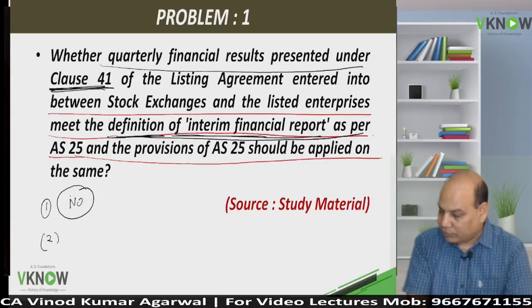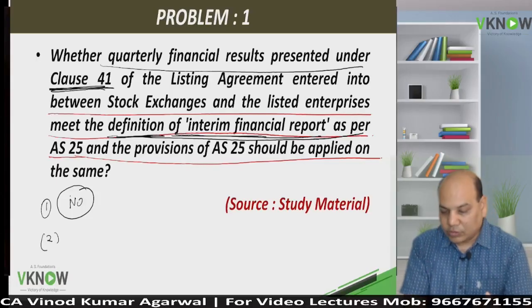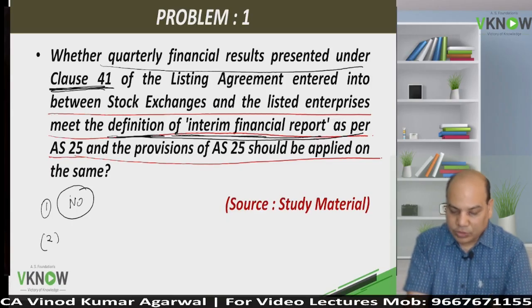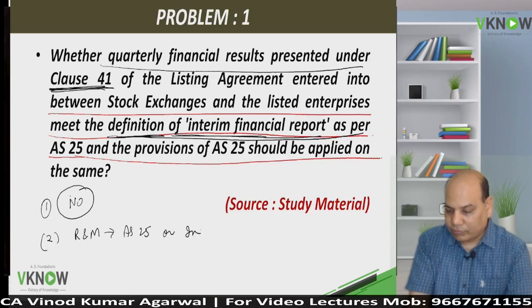And secondly, whether the provision of AS 25 are applied for the same. For recognition and measurement, AS 25 or Ind AS is applied.